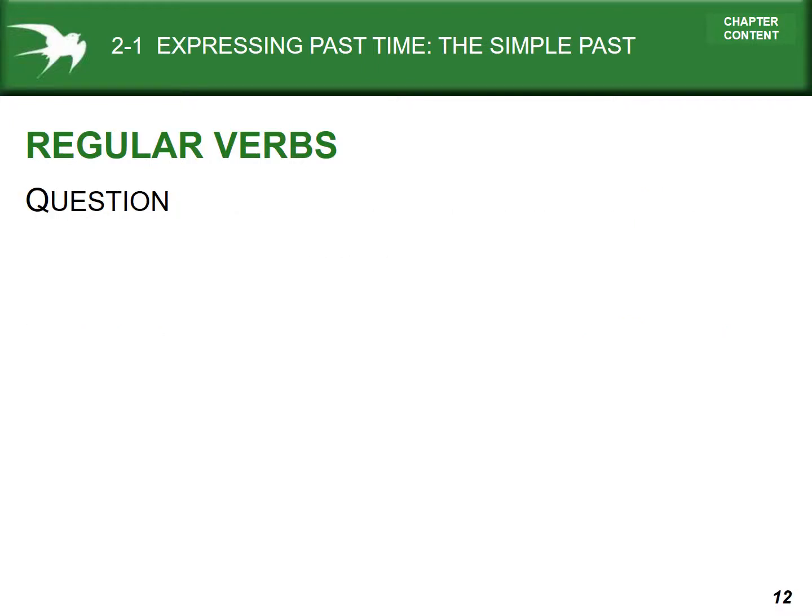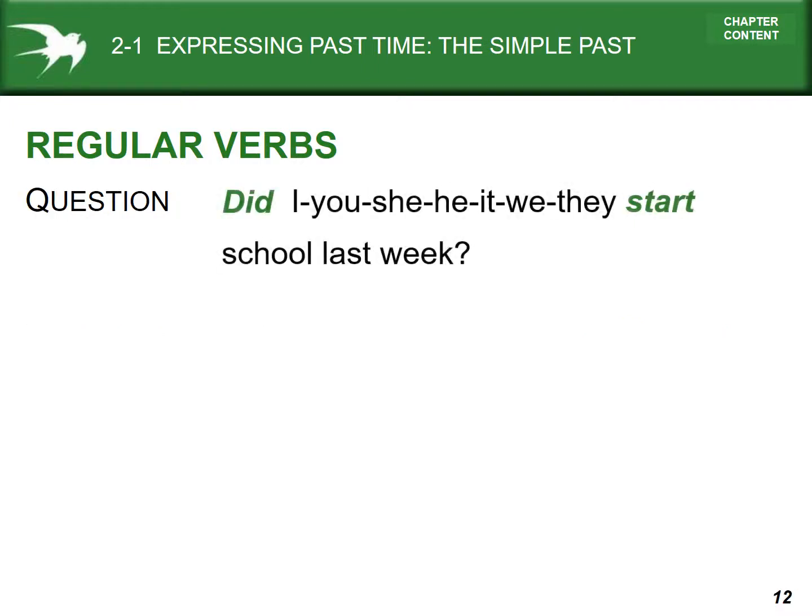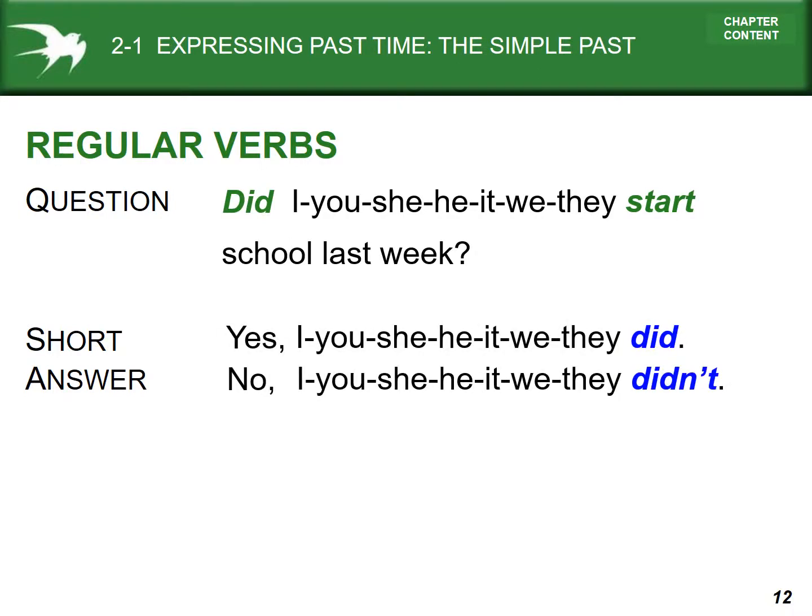And the question form, did, and then the subject, and then the base form again. Did you start school last week? Not, did you started school? That doesn't work. And if you're going to give a short answer to a question, it would be yes, I did, or no, I didn't, no, she didn't, no, they didn't, and that means no, they didn't start school last week.